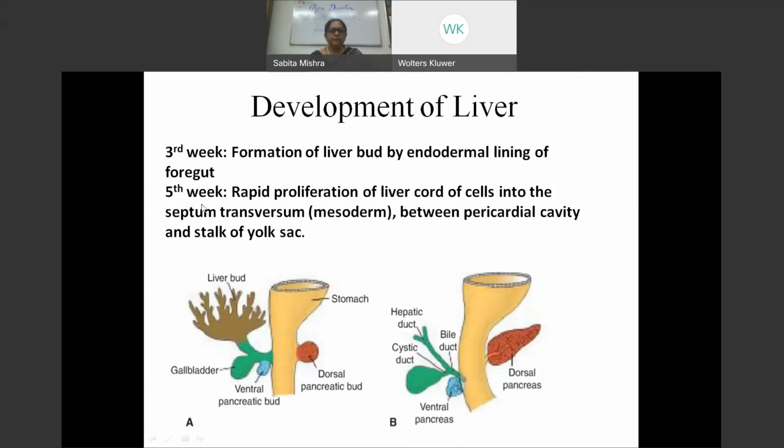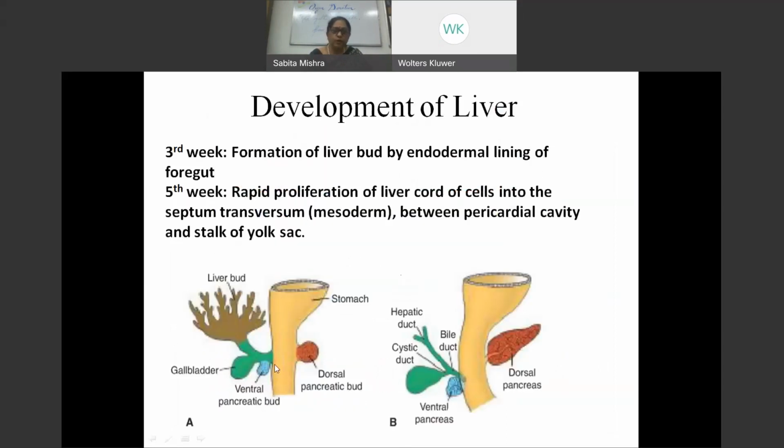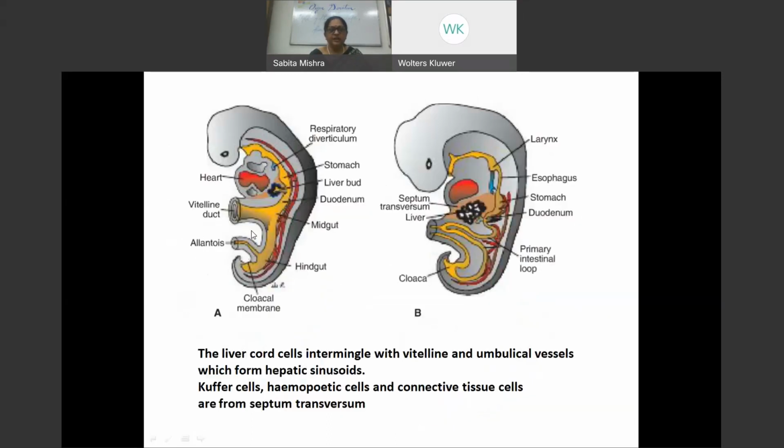And when we look at the development, just remember that the liver develops in the 3rd week of development as hepatic buds from the foregut. So it has a ventral bud which has liver cords coming out, and they invaginate the septum transversum. The septum transversum is the one into which the endodermal liver cells invaginate. And you can already see, in relation to the embryo, we have the liver forming, and we have the heart here.